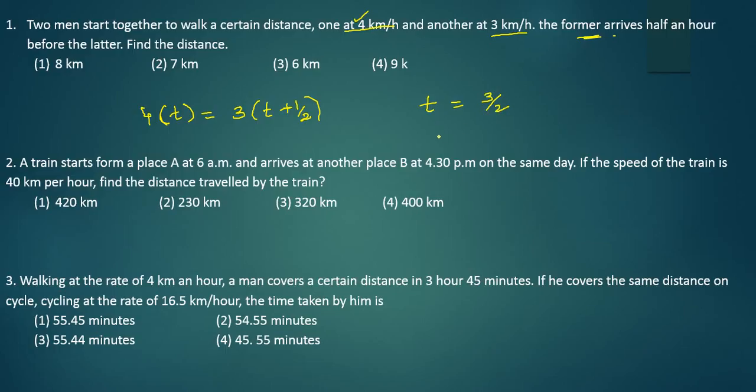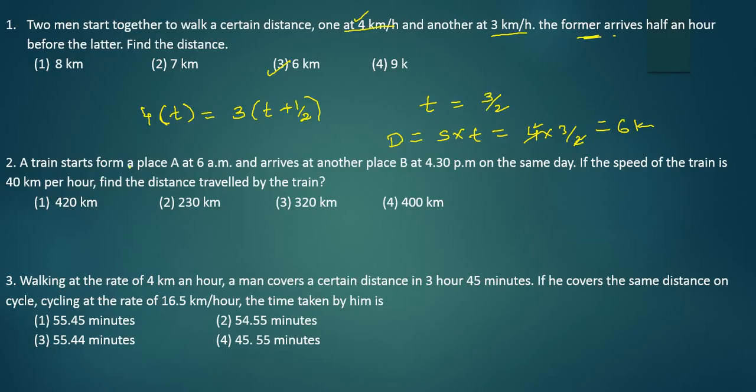Now what is he asking us to find? He is asking us to find the value of distance. Distance is nothing but speed into time. What is the speed when you are traveling? If you take t hours, the speed is 4. So 4 into 3 by 2. 2 ones, 2 twos, which equals 6. So the answer is option 3.